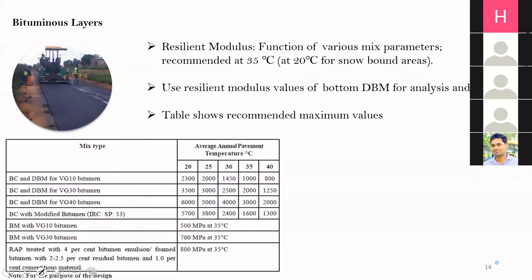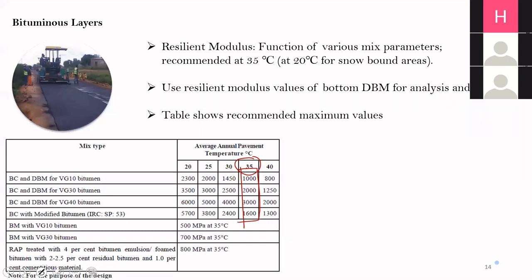IRC 37 has done some preliminary analysis and recommended these values. You can see that our design temperature is 35 degrees Celsius, so depending on the type of mix, we can choose the value of modulus from here. But these are the maximum values. We have seen a tendency of engineers not doing the actual test of resilient modulus, rather taking the modulus from this table, which is actually not recommended. This table should serve just as a guideline. These are the maximum values obtained based on a certain number of samples tested in the labs.